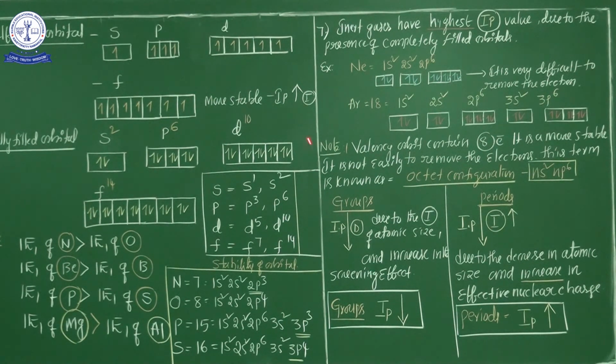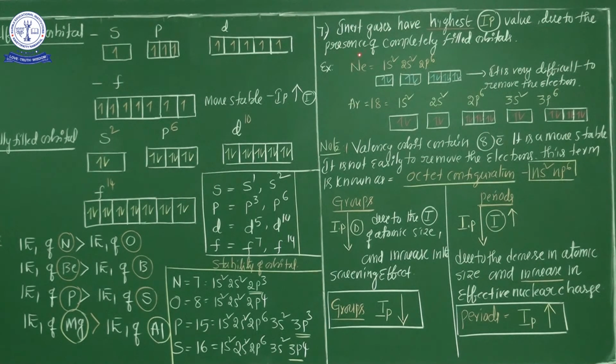Listen, out of 118 elements, removing the electrons from the inert gases is very difficult. That's why, out of 118 elements, which element does not easily give the electron? Only inert gases. Why? Inert gases generally have high ionization potential due to the presence of completely filled orbitals.